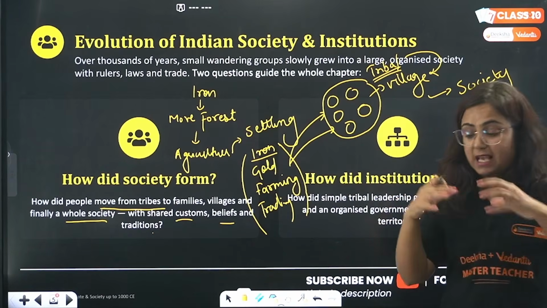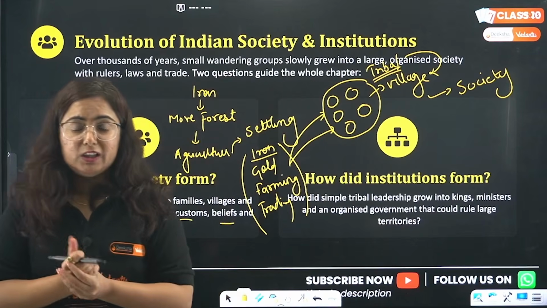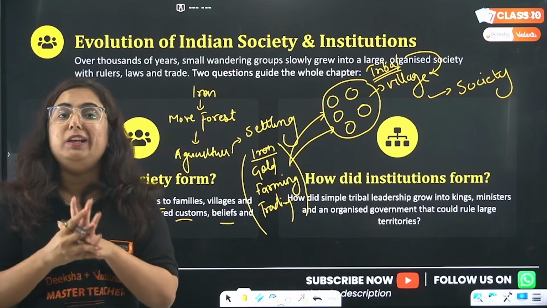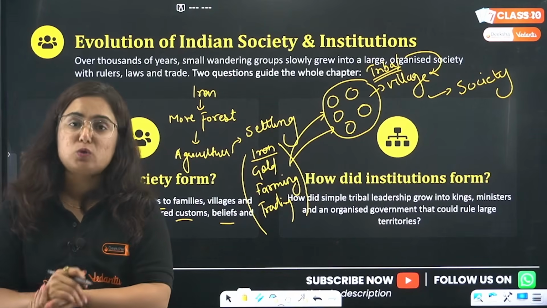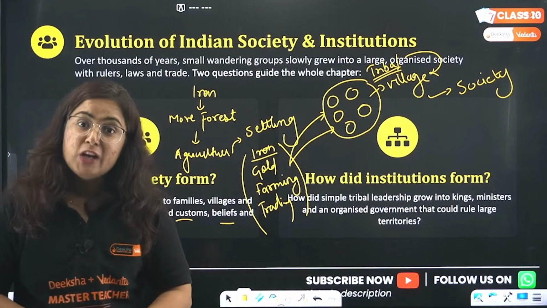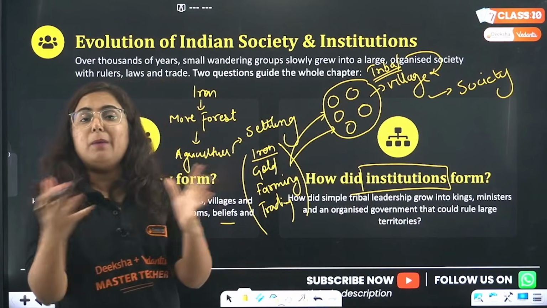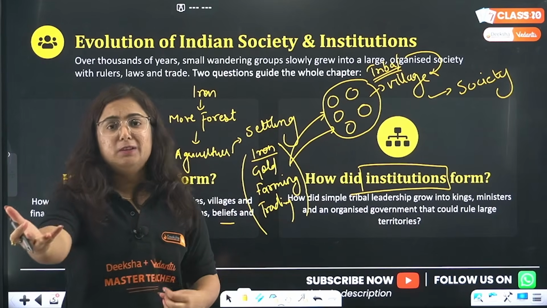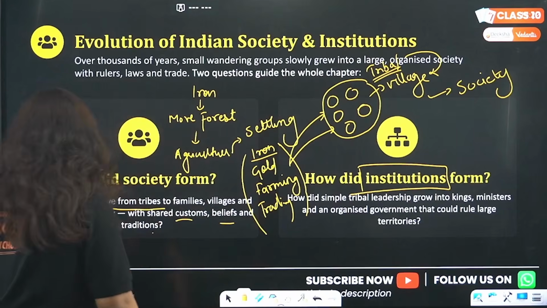Now, as many people are living in society, there might be crimes happening, there might be robbery happening. There might be times when we need to build a dam, times when we need to make water available at every household. We need to make the roads, we need to work on the sewage. Who is going to do that? So here come the institutions that will develop into leadership roles. Maybe the ruler is chosen by the people, and then it becomes hereditary. This is the context of this chapter.